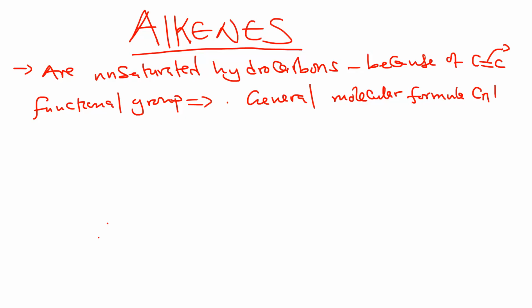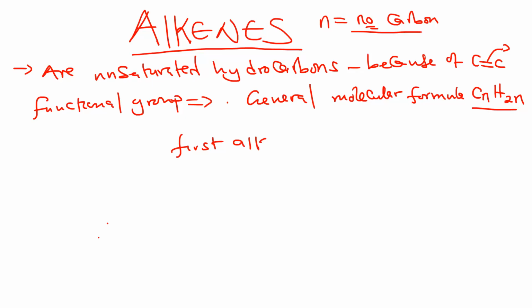So the general molecular formula of all the families under alkenes is CnH2n, where we said in the introduction that n refers to the number of carbons. So it is very important to know the general molecular formula. Now let us proceed and look at the first five alkenes.